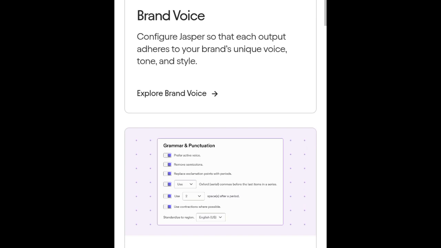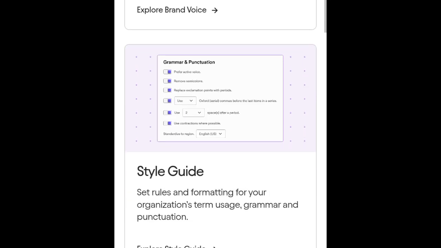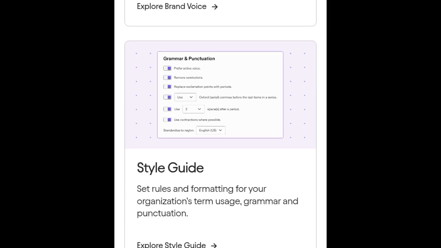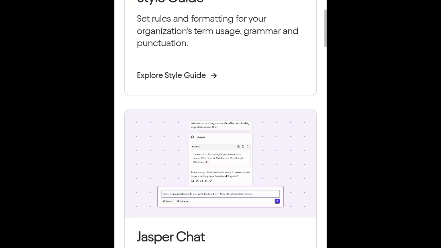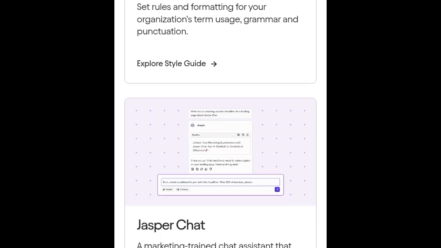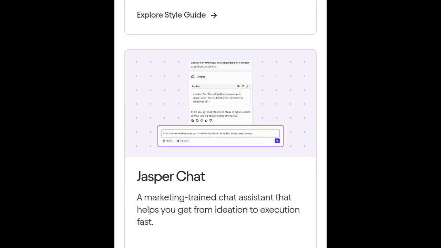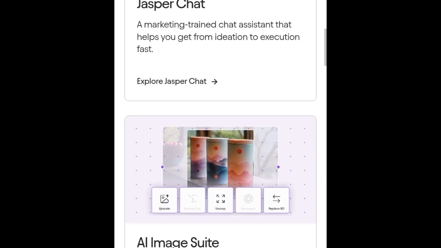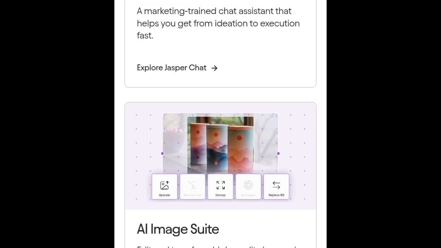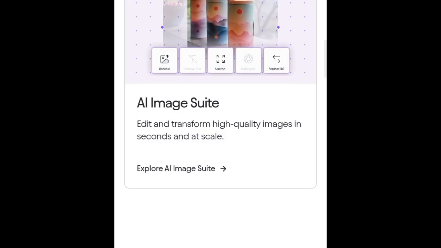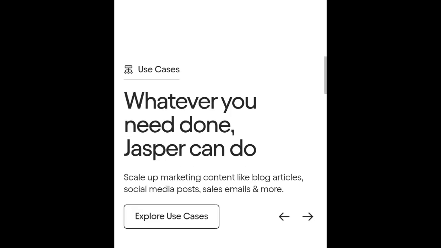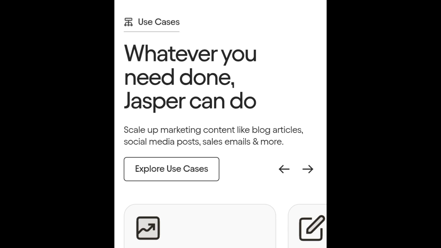We also have what we call a style guide to guide you on the style, grammar, or punctuation you want to use in your content. Jasper AI can also help you write good content by just chatting with it. It also has what we call an AI image suite. It can generate a good image for your thumbnail or your flyer, anything you want to use the image for. It can help you generate a great image for you to use and get more engagement on your content. Give it a try and let me know in the comment section.